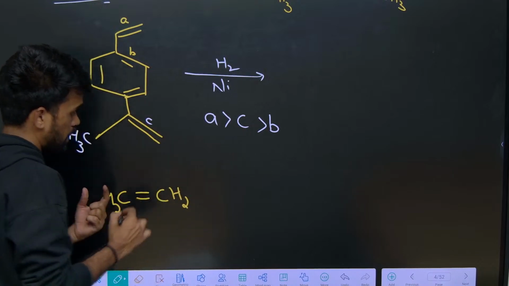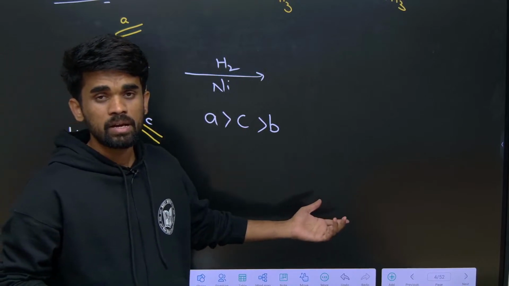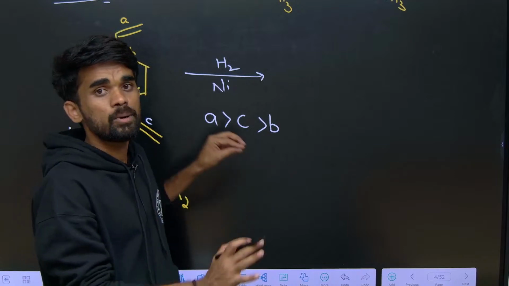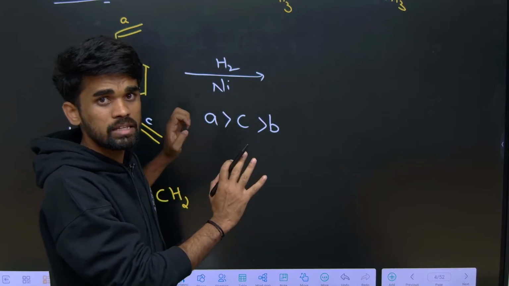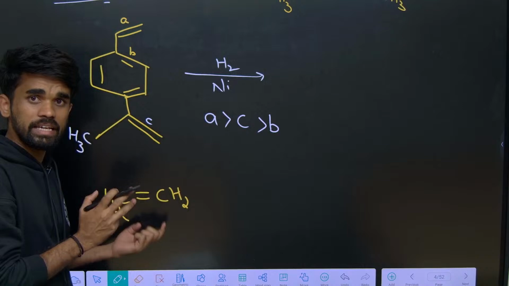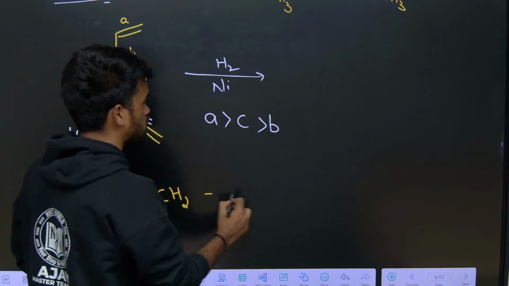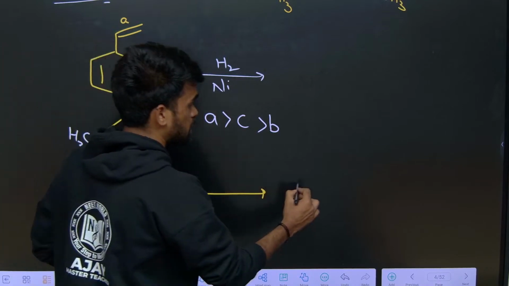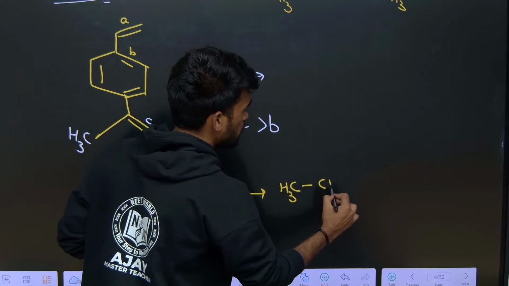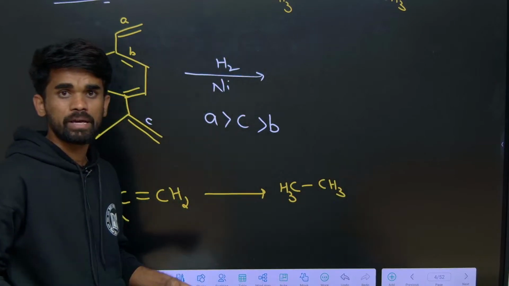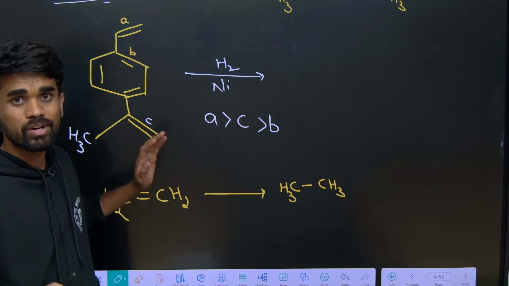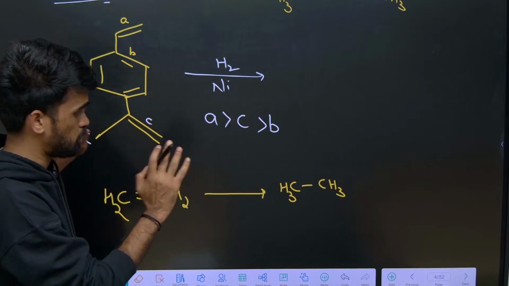By using ethene we can only prepare ethane. So preparation of methane is not possible, and ethane is the simplest alkane we can prepare in this process. I hope it is clear.